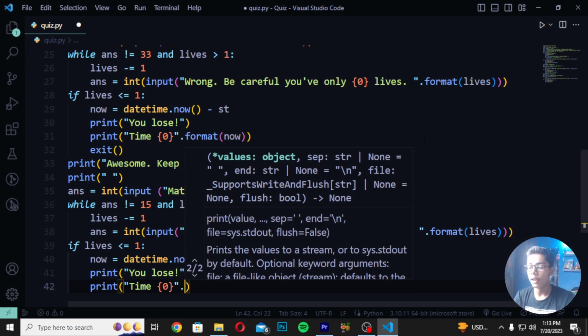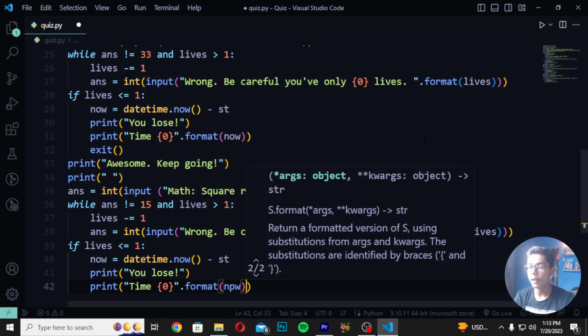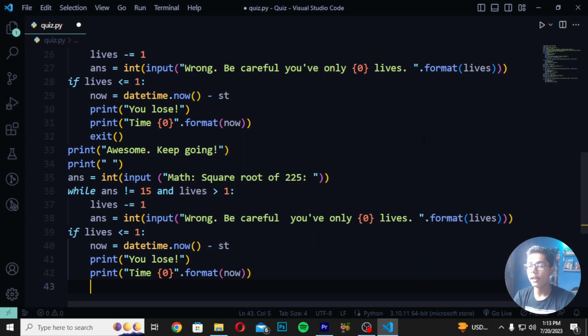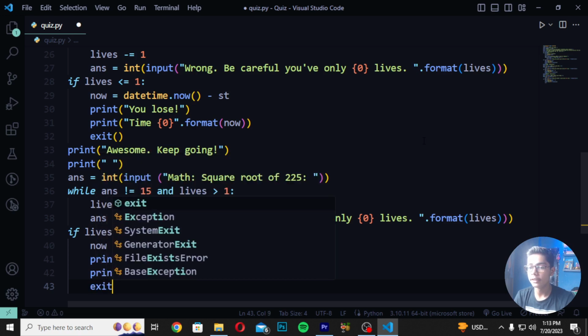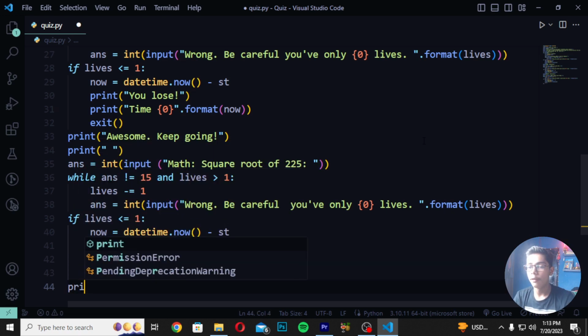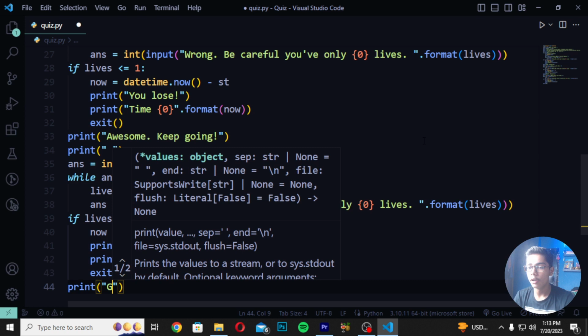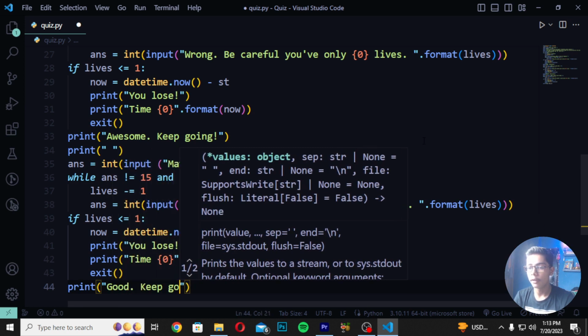and then you have to move down and create a print tag, create time 0 in this, and then you have to write here format. In format I will be writing now. So after writing this, you have to move down and then create exit like this. And here you have to write print, write here "good, keep going".